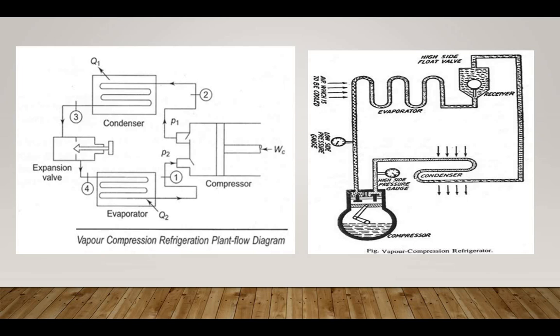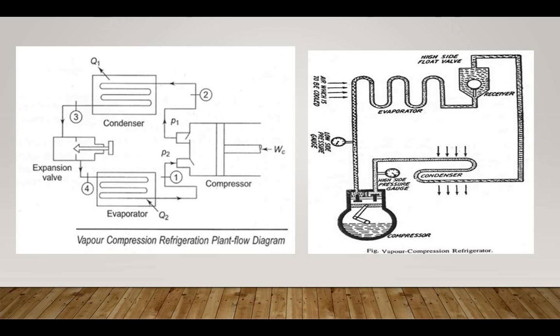Refrigeration is a branch of science which deals with the process of reducing and maintaining the temperature of a confined space or material below the temperature of the surroundings. The system maintained at lower temperature is known as the refrigeration system, and the equipment used to maintain that temperature is known as the refrigerator. The cooling effect produced by this equipment is the refrigerating effect.